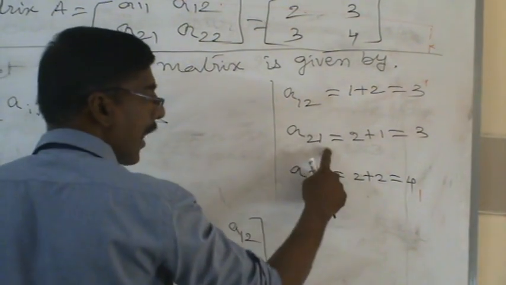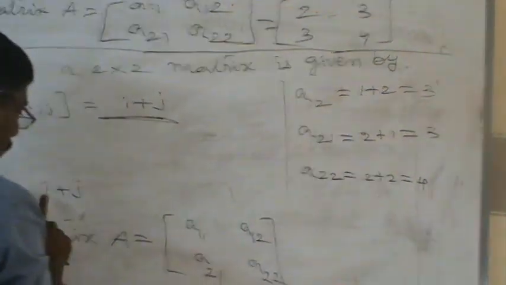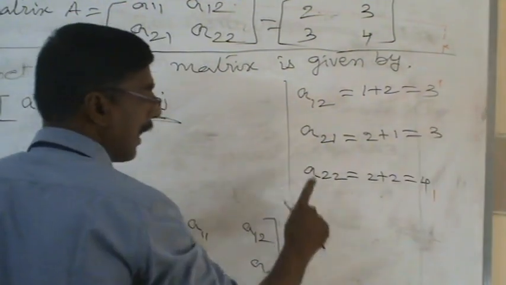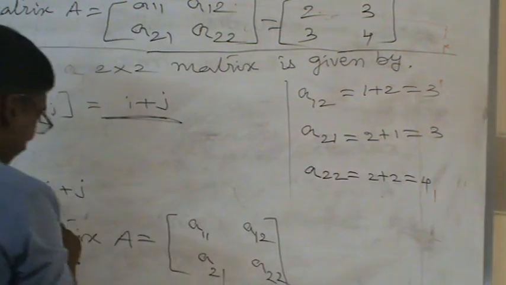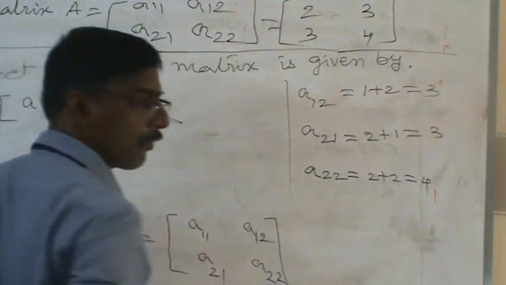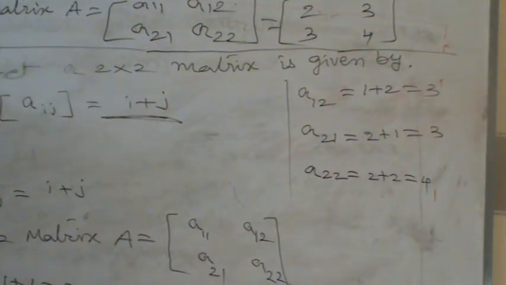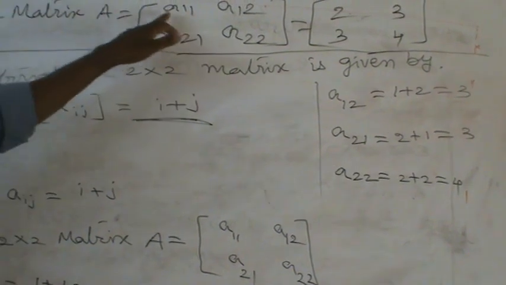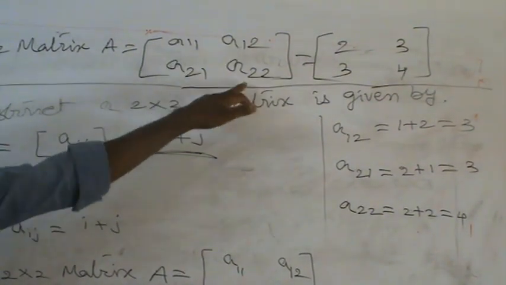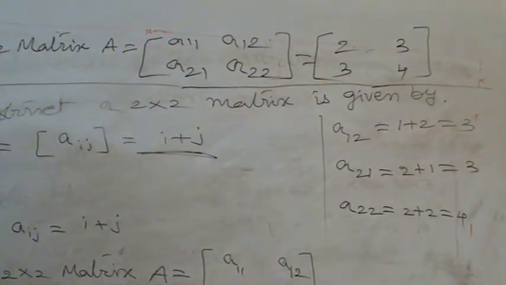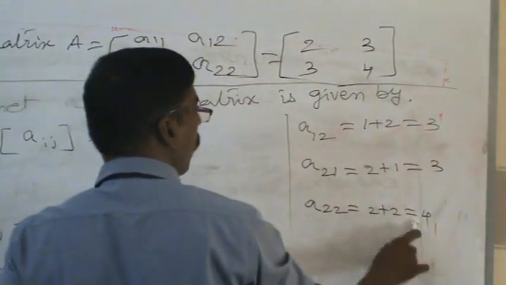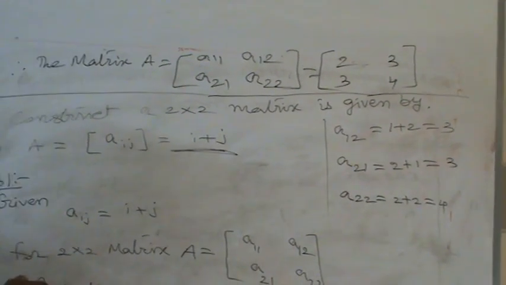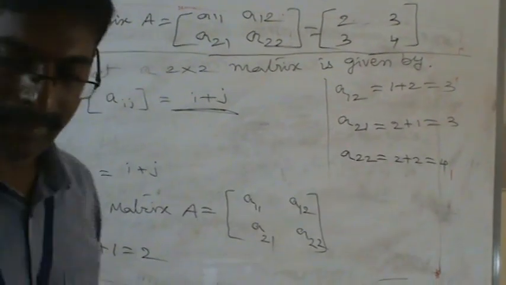Similarly, A21 means second row, first column. So 2 plus 1, the value is equal to 3. A22, this is the I value, this is the J value. So by the I plus J formula, 2 plus 2 value is equal to 4. According to our problem, for the 2 by 2 matrix, matrix A has elements A11, A12, A21, A22. A11 value already calculated, the value is 2, A12 is 3, A21 is 3, A22 is 4. This is the representation of the matrix. Like that we have to solve one more example for this construction of the matrix.